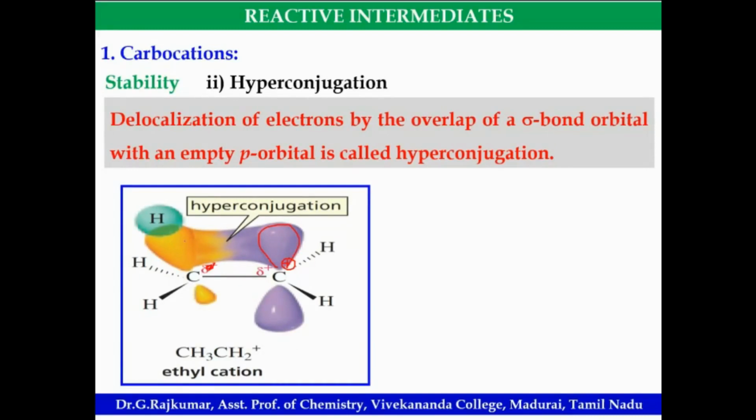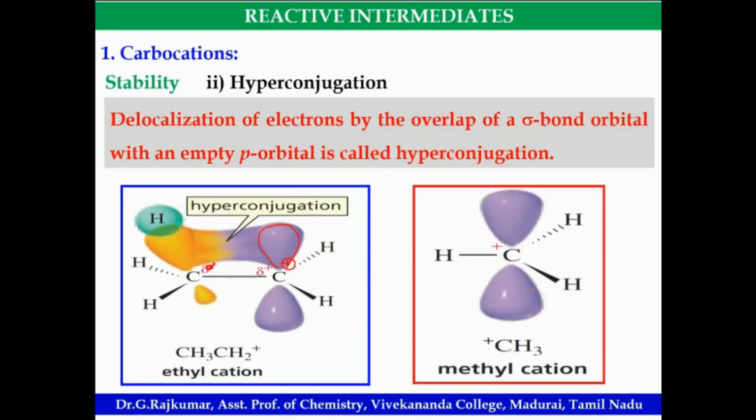What happens is overlapping. The electrons here sometimes overlap with the empty p orbital. So thereby it increases the stability. So this is known as hyperconjugation, also called no bond resonance. So methyl cation has no hyperconjugation possible, because adjacent there are no filled orbitals. That's why methyl cation is less stable.